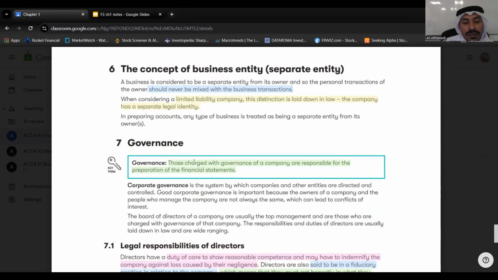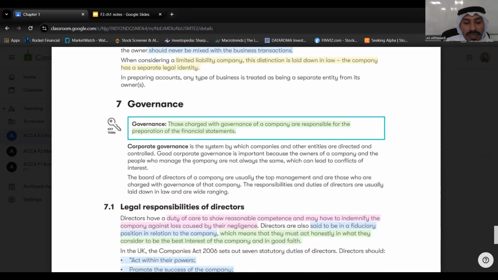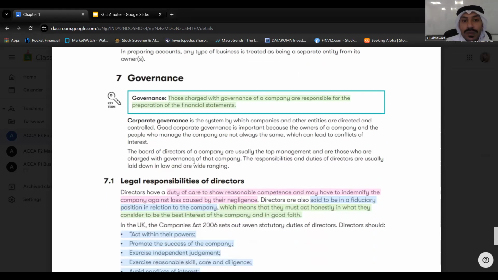Okay, governance. For now we just take it as the directors who are responsible for making this statement. The directors of the company, they are responsible. At the end of each statement they will sign. Okay, and they are the ones who will be responsible for any misrepresentation of information in this statement.